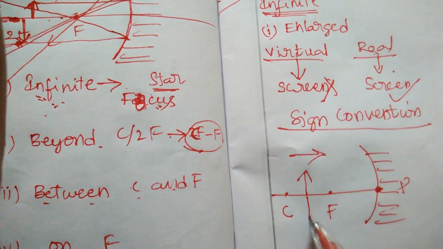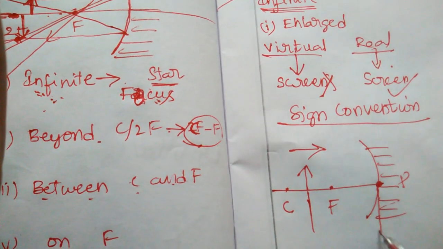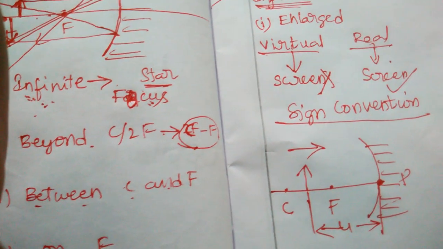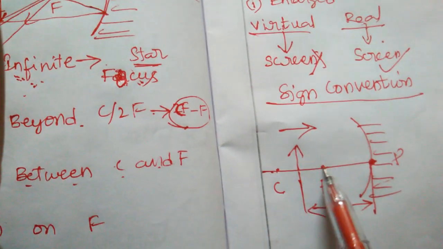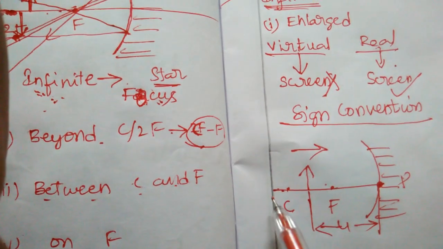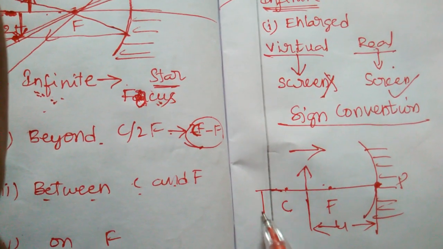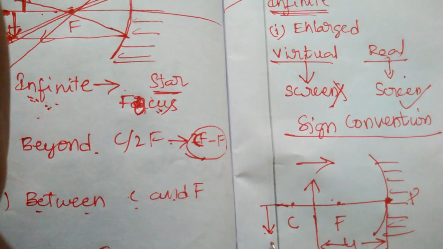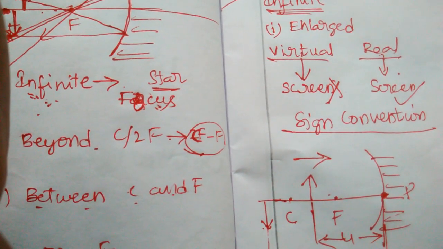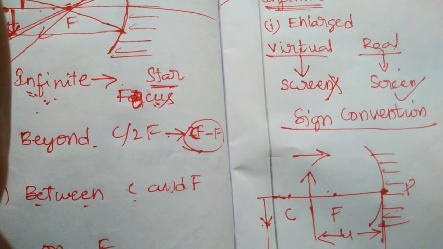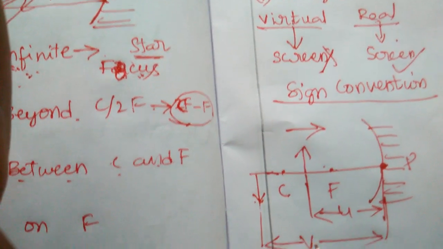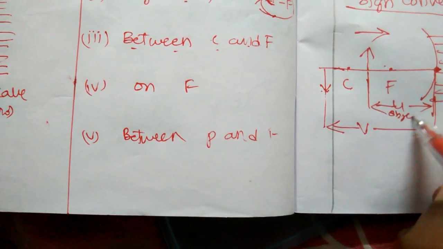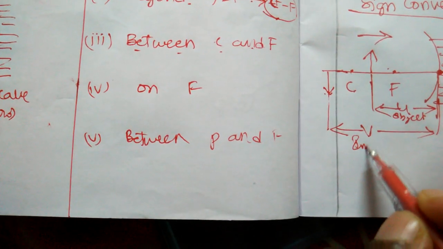Now the distance between these 2 points is known as u, also known as the object distance. When it is placed in between C and F, the image will be formed beyond C, and this is an inverted image. Now the distance from here to here is taken as v. That means this is the object distance and this is the image distance.